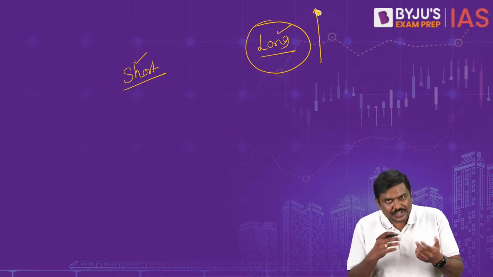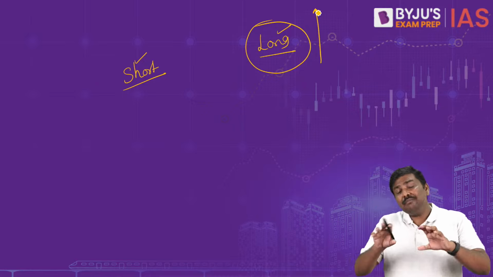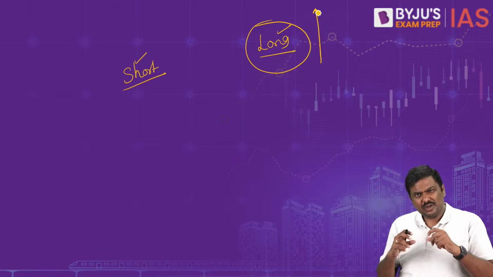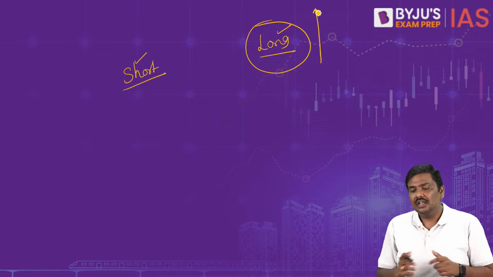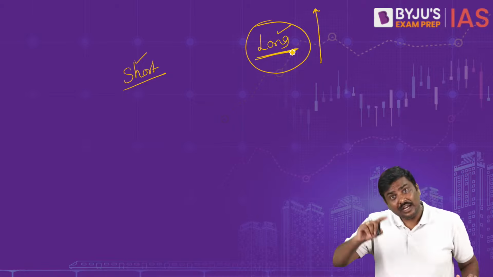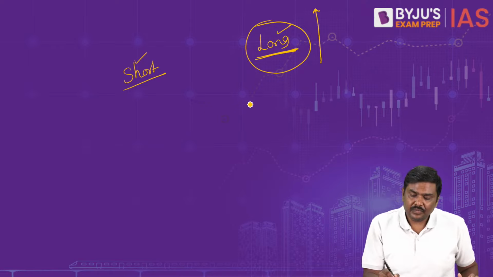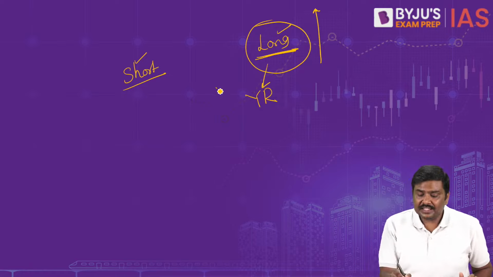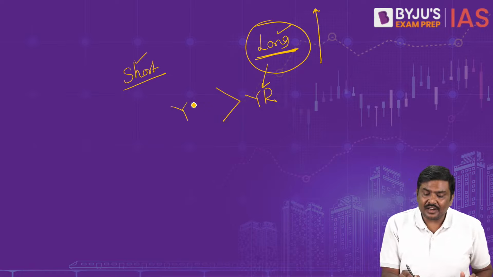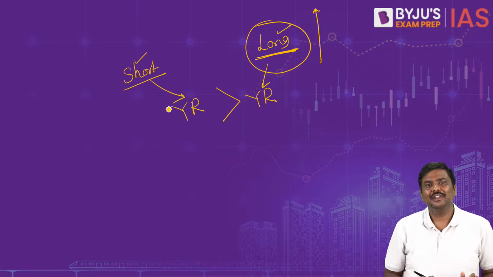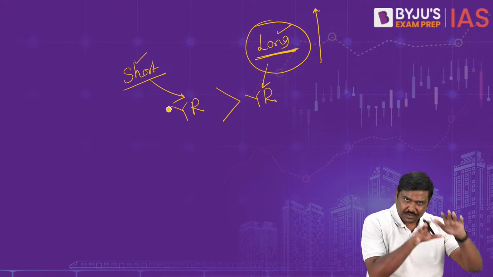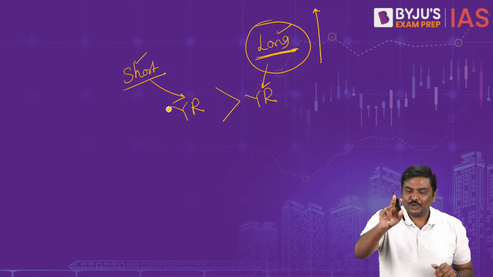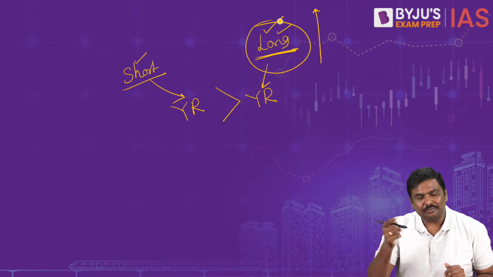But what if I were to say that in the market, because of certain situations, because of certain events, the yield rate on the long-term bond is lower than the yield rate of a short-term bond? Just now we have established that you should get higher yield rate on a long-term bond.